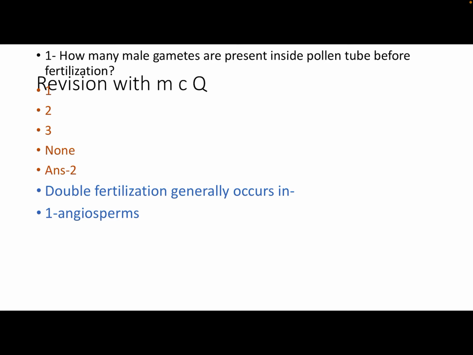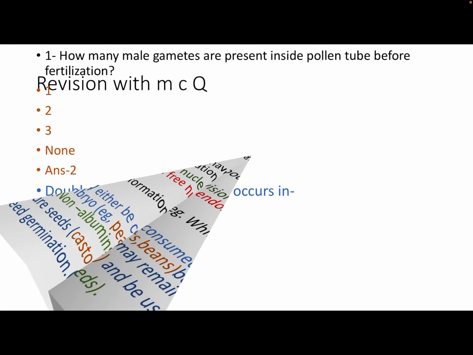How many male gametes are present inside the pollen tube before fertilization? If you know, it's very good. If you don't know, first go see the structure of the pollen grain and how it forms male gametes and how many. It's 2. The number is 2.